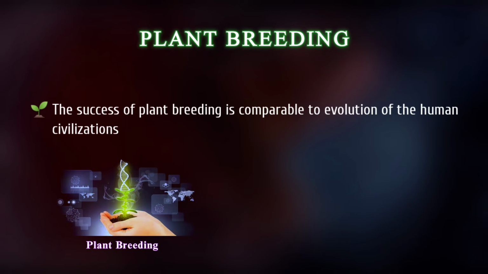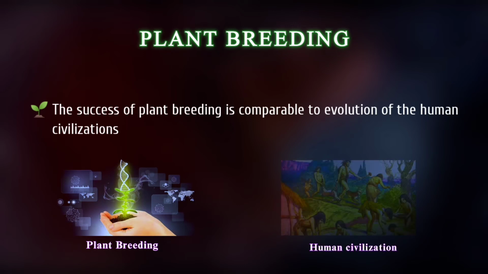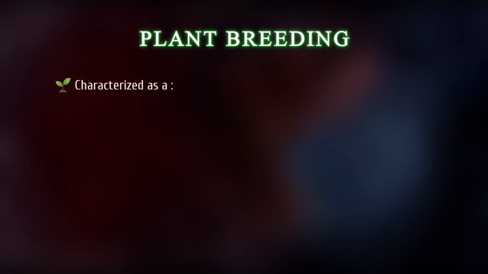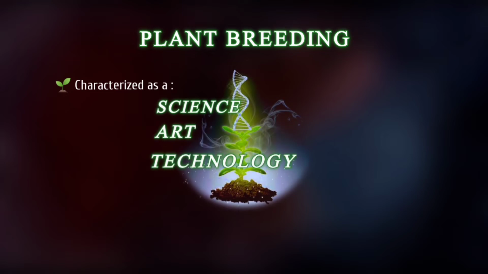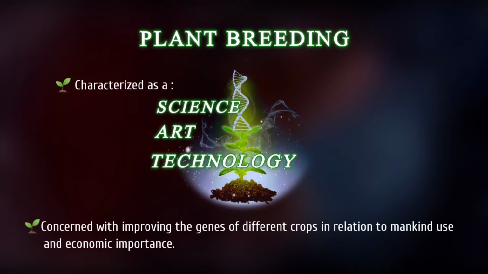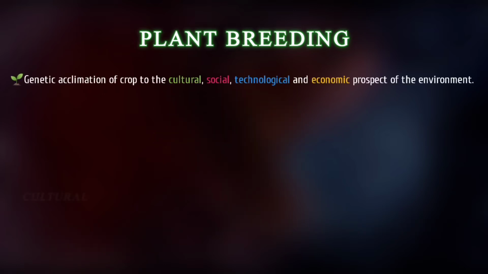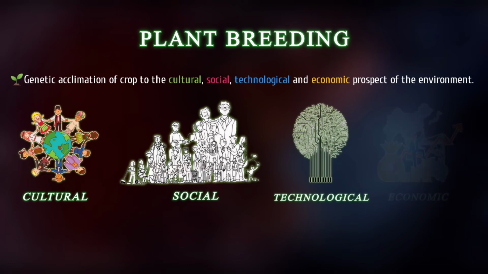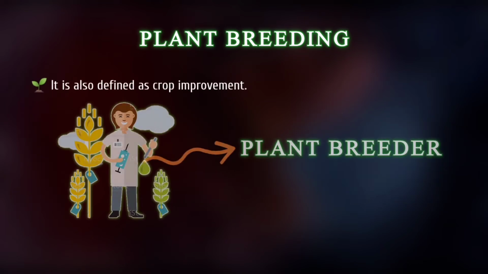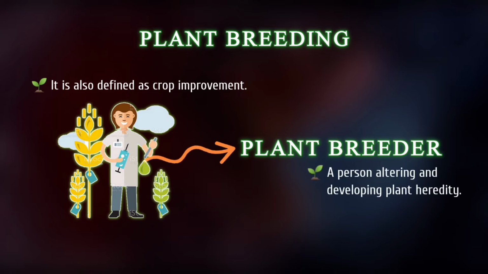The success of plant breeding is comparable to the evolution of human civilization. Plant breeding is characterized as a science, art, and technology that is concerned with improving the genes of different crops in relation to mankind's use and economic importance. Plant breeding is the genetic acclimation of crop to the cultural, social, technological, and economic prospect of the environment. It is also defined as crop improvement, and a plant breeder is a person altering and developing plant heredity.